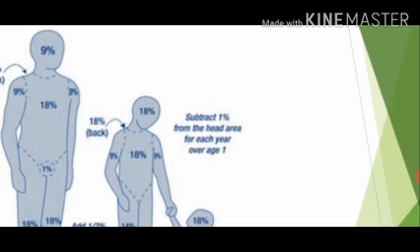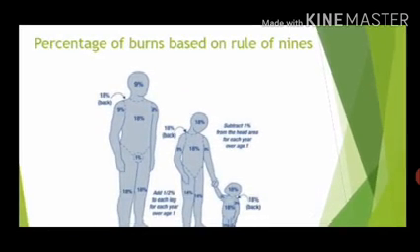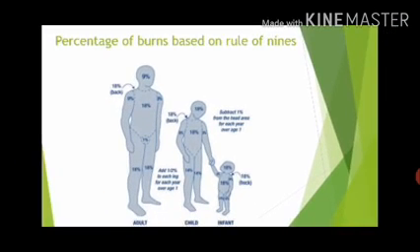Simple question. Now we can ask, one person's hand is burned, one leg is burned, and head is burned. What is the burn percentage? So hand is 9%, head is 9%, means 18. One leg is 18. Total will be 36%. It is also considered major burns. Like this, we will calculate the percentage of burns based on the rule of nines.